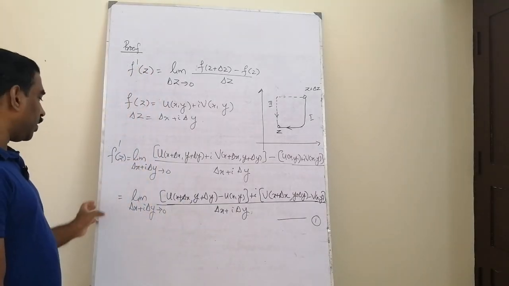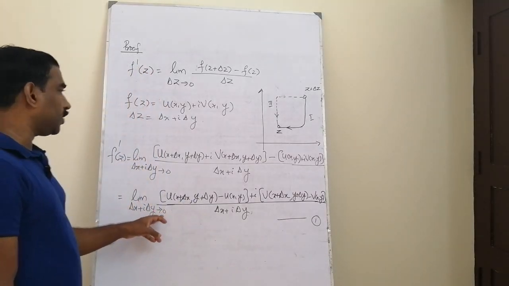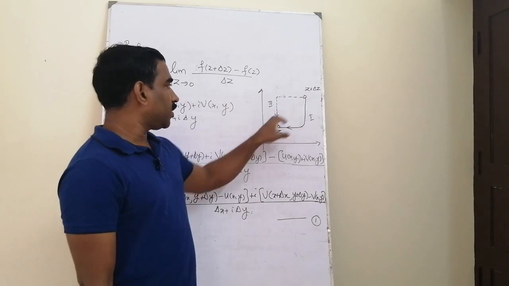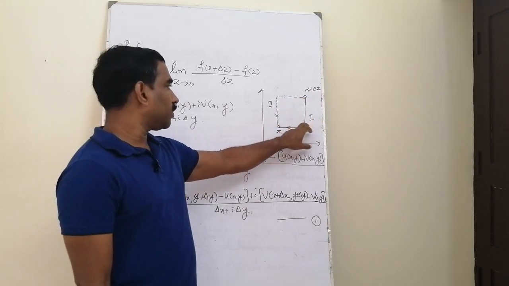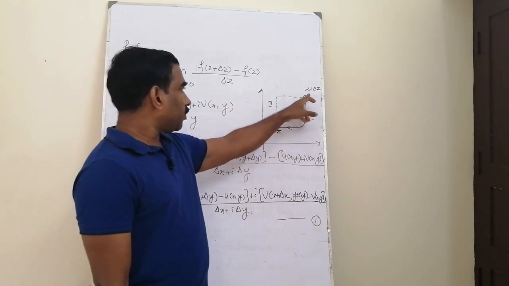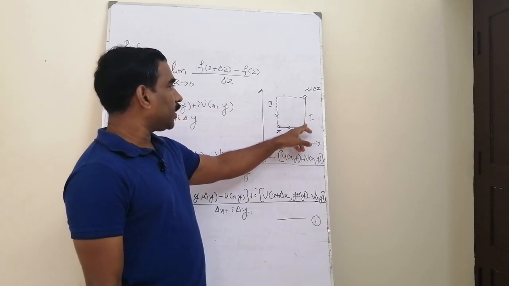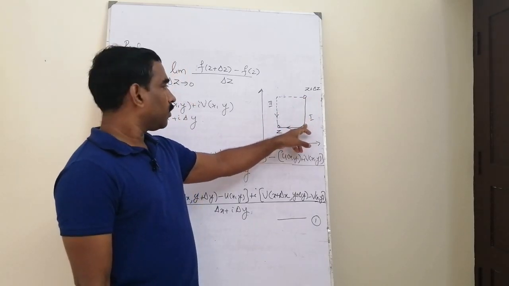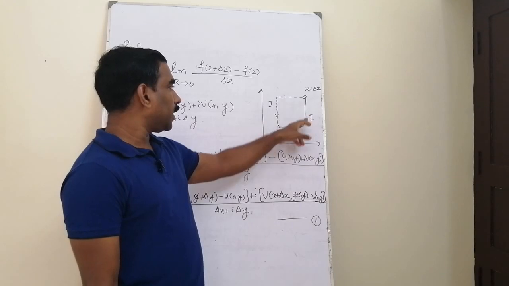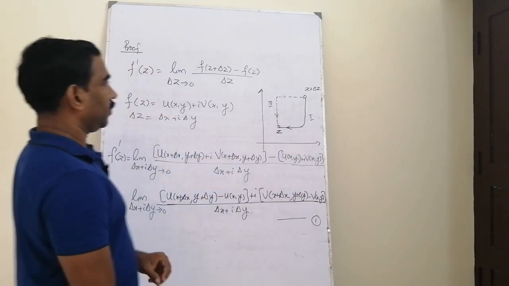We are going to evaluate the limit as delta x plus i delta y tends to 0, or delta z tends to 0, along the first path. Along the first path, first we set delta y tends to 0 and then delta x tends to 0.